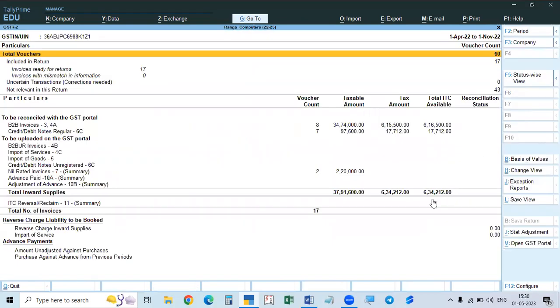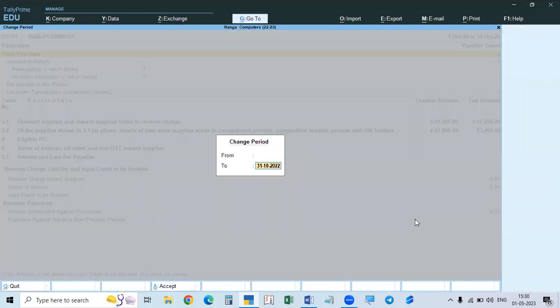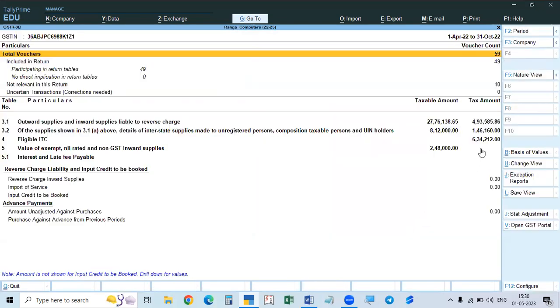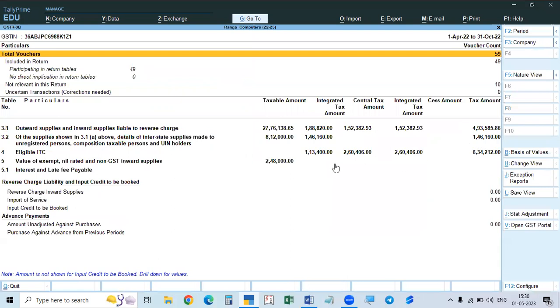In GSTR 2, see, 6,34,000. Tax paid, ITC available, there also it will show the tax amount. That means it is the input tax paid available. Okay, this is the amount 6,34,000. So everything is correct, this will show. But if there is any error in any case, that is to be rectified. These amounts will not carry.